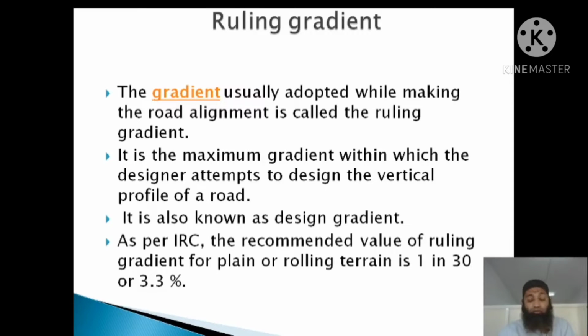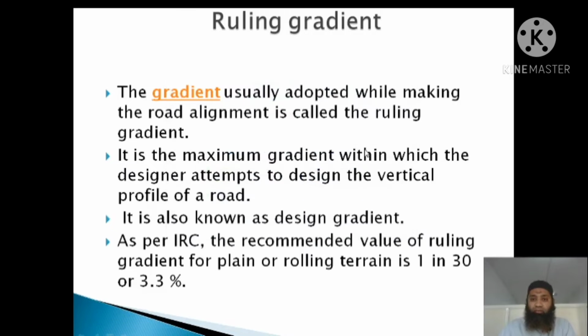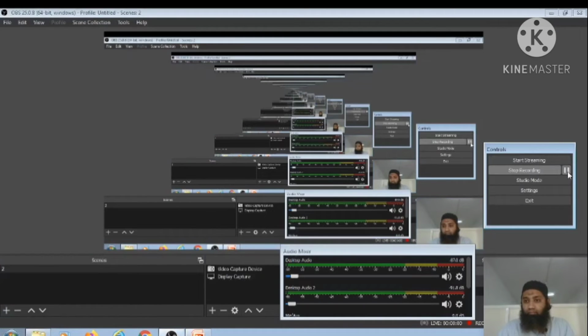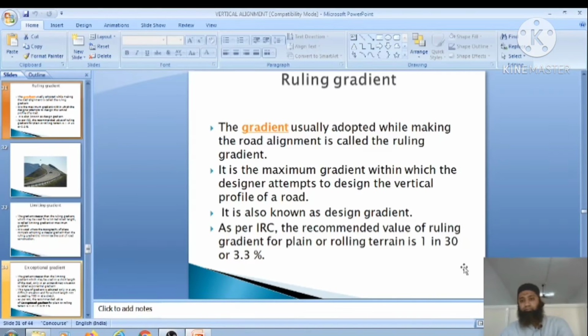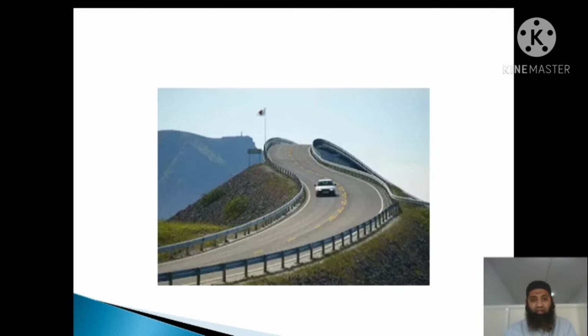If we go according to these values given by the IRC, then we can design properly. As I told you, as per the IRC, the recommended value of ruling gradient for plain or rolling terrain is 1 in 30 or 3.3%. We will be seeing what has been provided for different gradients.